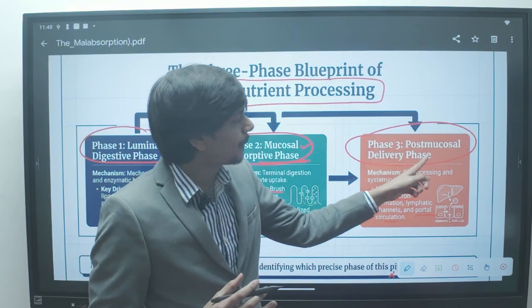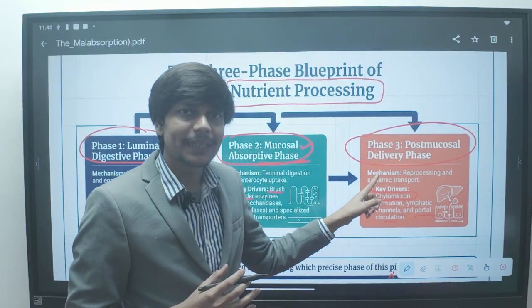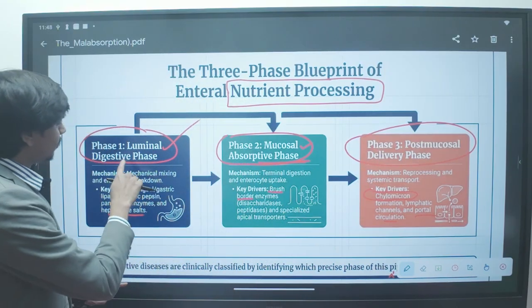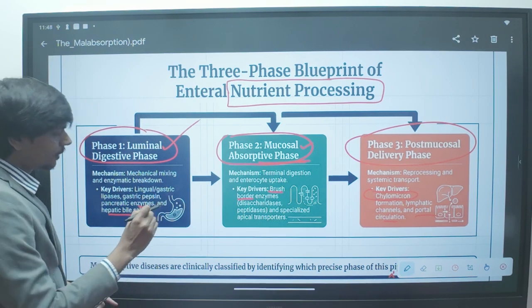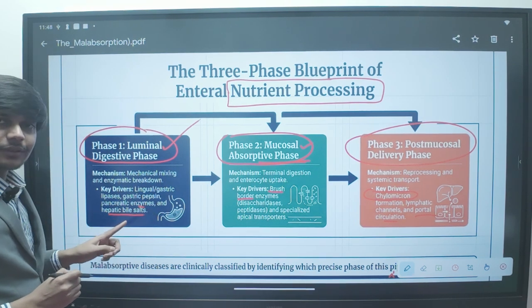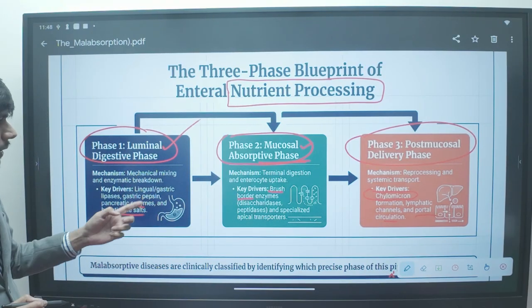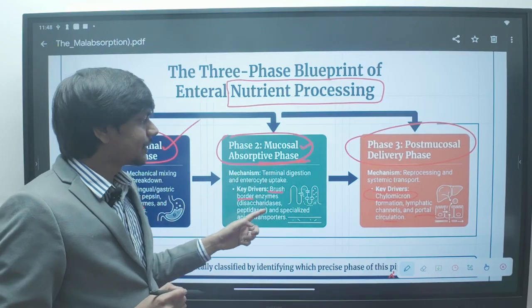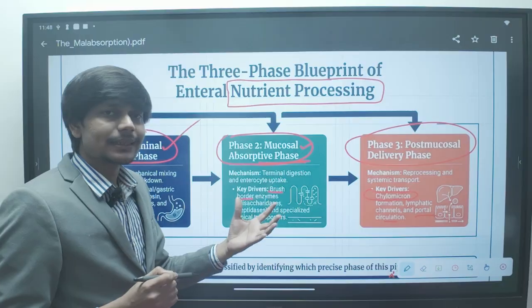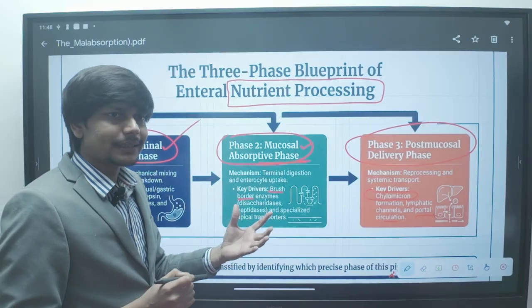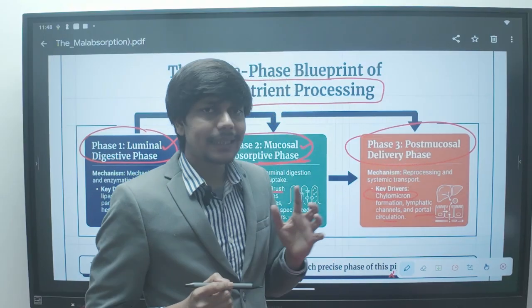So what pathology can impair this post-mucosal delivery phase? We have seen that the luminal digestive phase can be impaired by hepatic dysfunction, pancreatic dysfunction, or gastric juice producing dysfunction. The mucosal absorptive phase can be impaired by disease of the mucosa per se: celiac disease, Whipple disease, Crohn's disease, the mucosal diseases. And what is impairing the post-mucosal delivery phase?